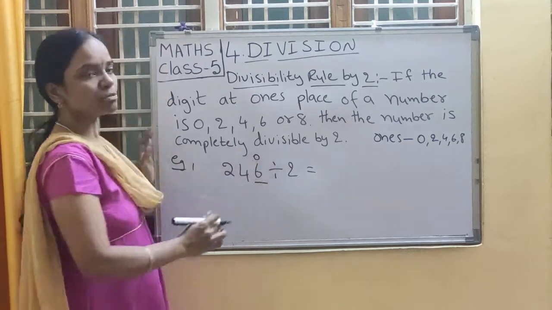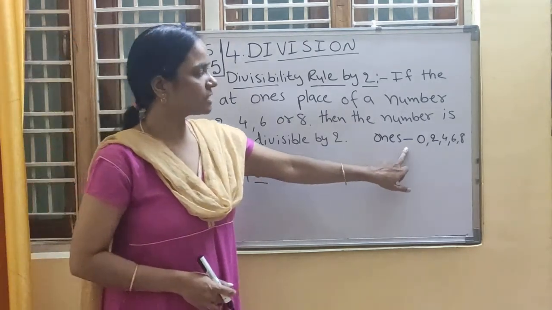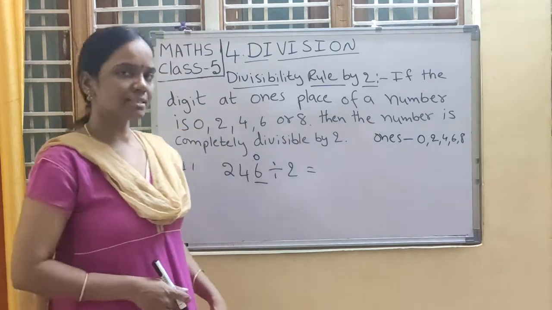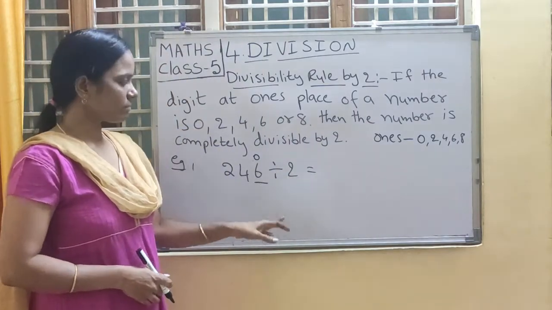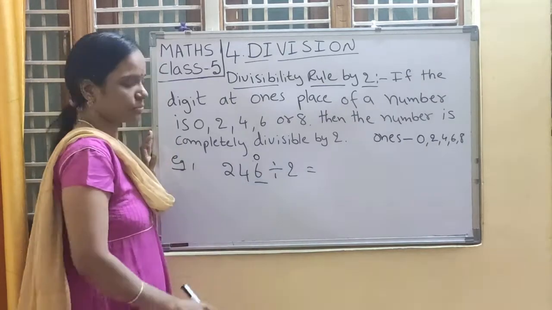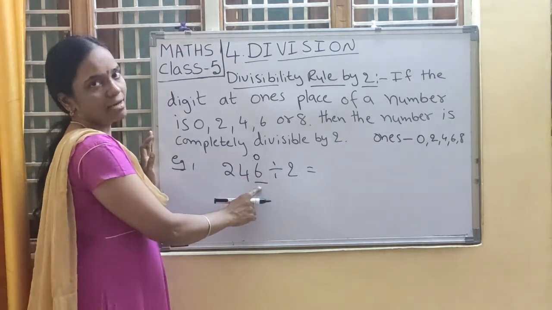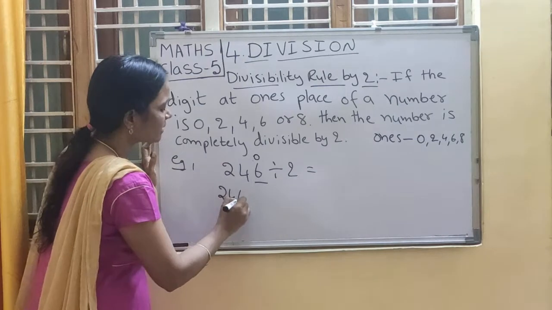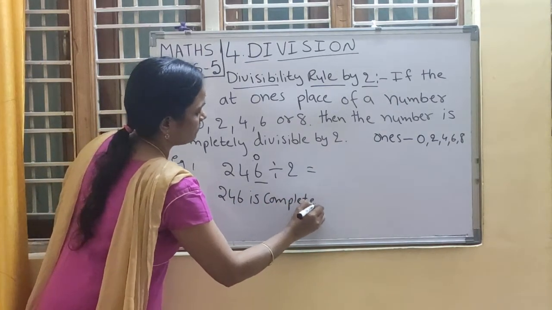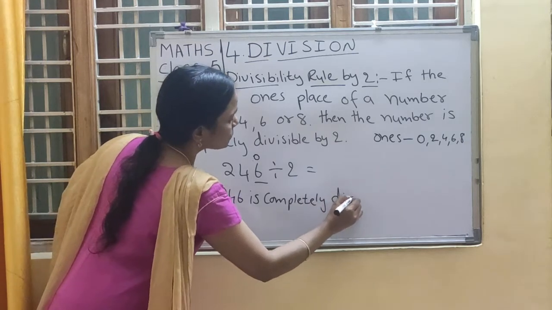What is the digit at one's place? 6. So if at one's place 0, 2, 4, 6 or 8 is there, we can say that the given number is completely divisible by 2. So we can say that 246 is completely divisible by 2.